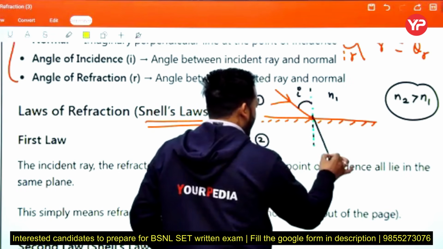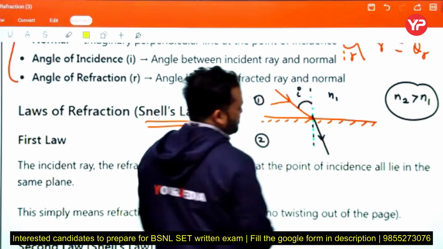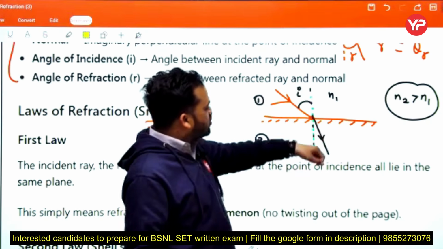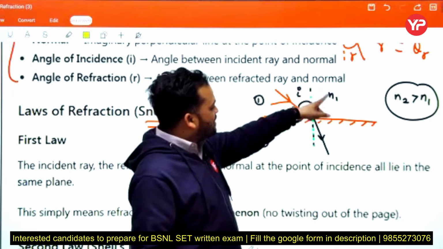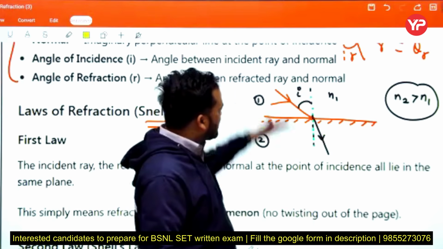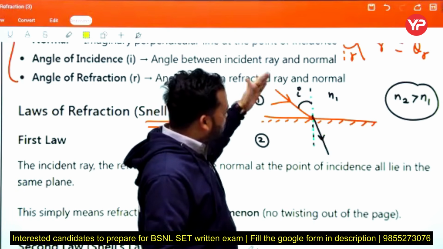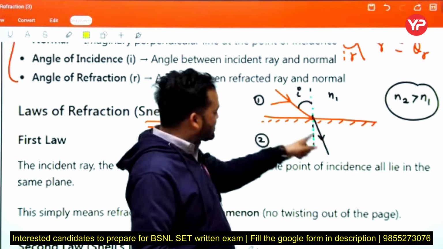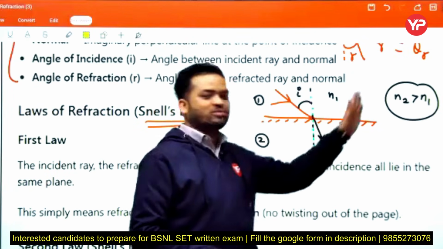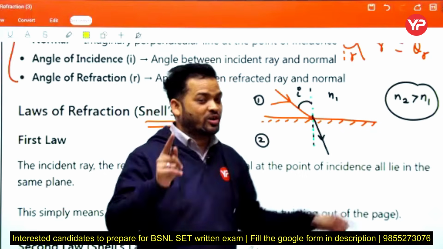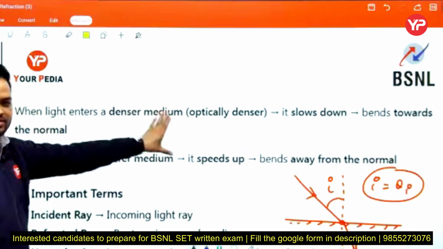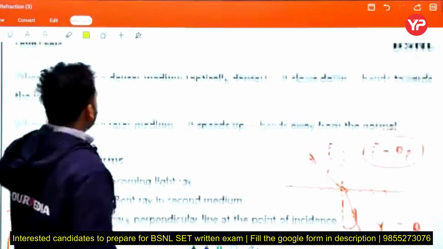If we assume another case, n1 greater than n2, meaning n2 less than n1, then light enters from a denser to a rarer medium, and the refracted ray bends away from the normal. These are the two points we discussed.